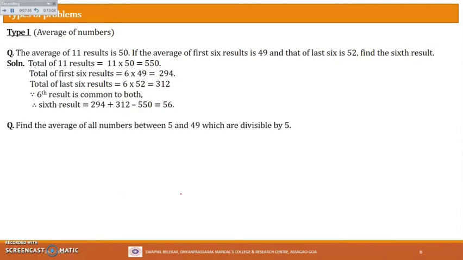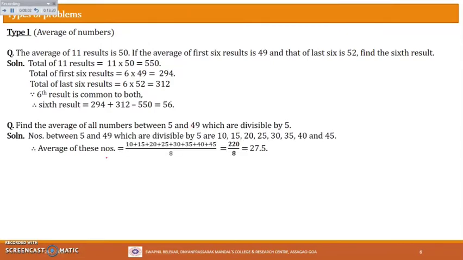Let's see the next one. Find the average of all numbers between 5 and 49 which are divisible by 5. So what we have to do here is, between 5 and 49 we first have to find the numbers which are divisible by 5. After finding those numbers, you find the average of those numbers. That is what the question is. So let us see.